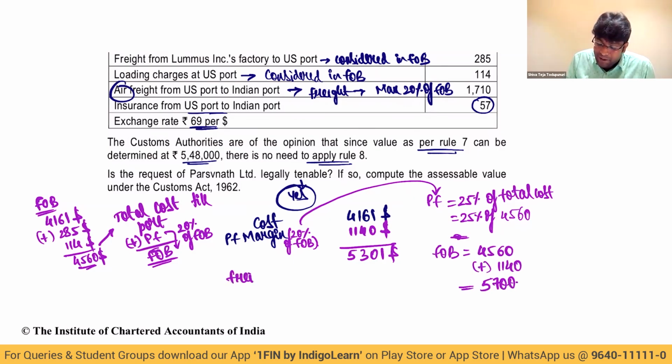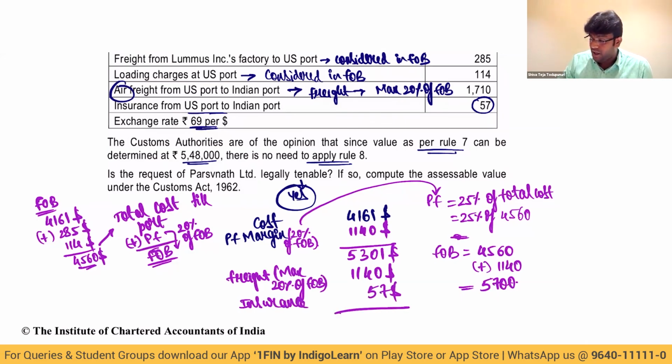So when I calculate my freight, my dear friends, freight maximum will be 20% of FOB, which is 5,700 into 20%, $1,140. Insurance, how much they have given? $57.